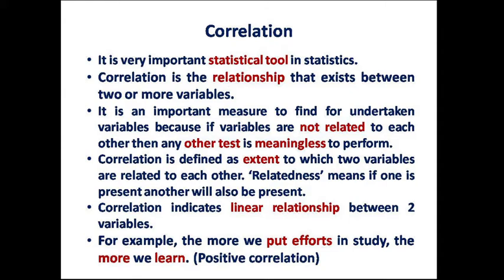Whenever we are going for any kind of inferential statistics, if we want to find any kind of relationship between variables, firstly we need to apply correlation between those variables. With the help of correlation, we will get the extent of relationship between two variables. Means correlation indicates to us up to what extent two variables are correlated to each other. This way correlation helps us to find the linear relationship between two variables.